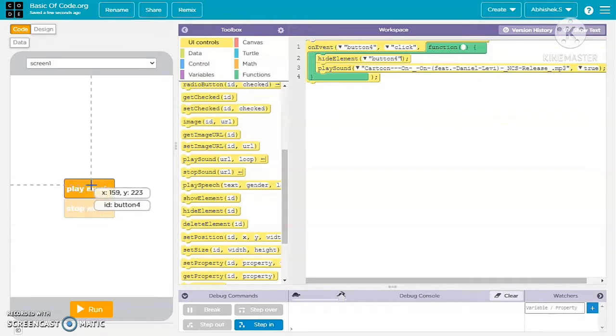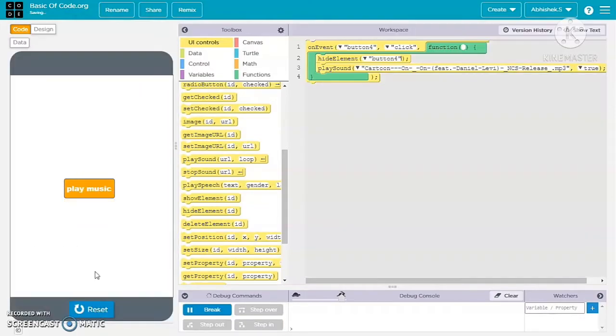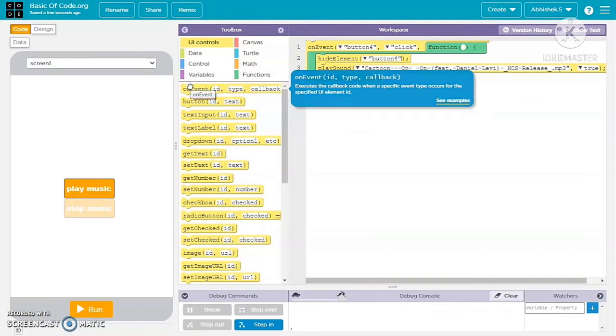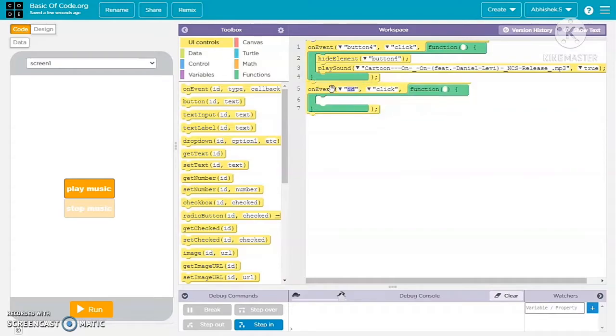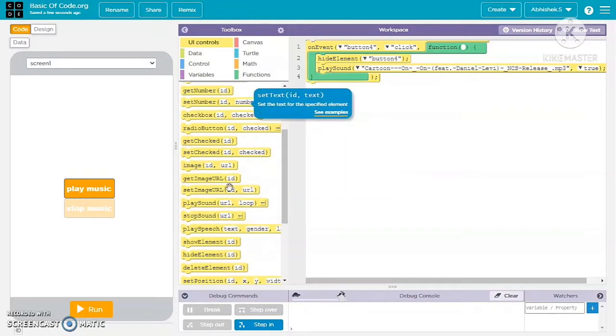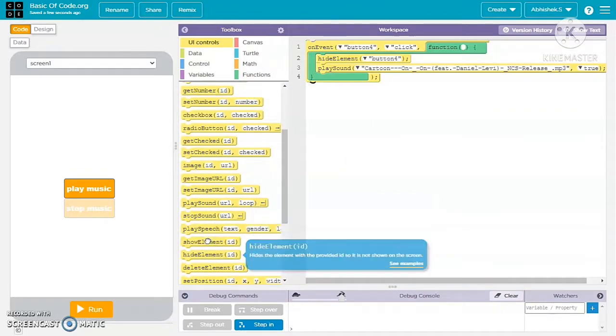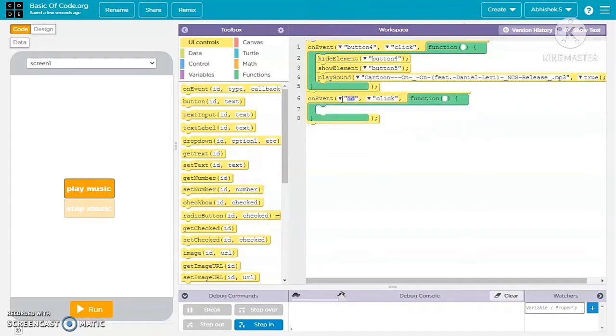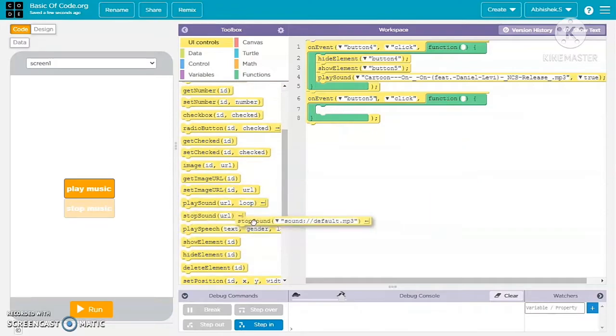Before that, you will need to add a hide element block and choose the same ID which I have used before on the on event. Then again add an on event and choose the stop music ID, which is used to stop the music. And before that, you will need to choose a show element block and add it to the first on event block and choose the stop music ID.